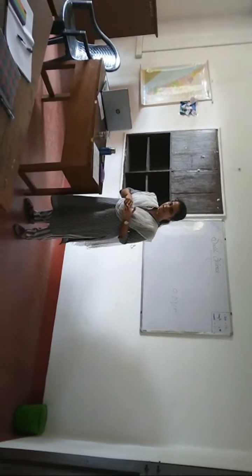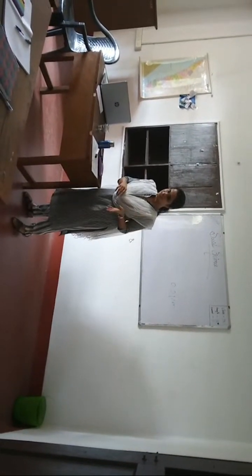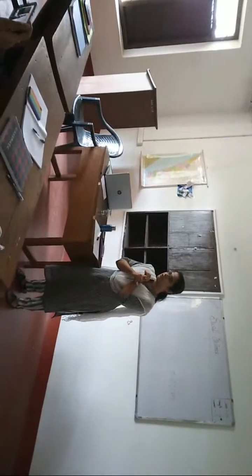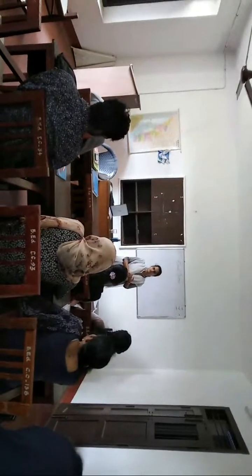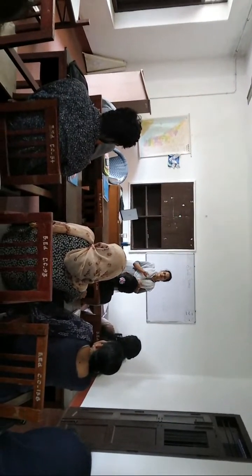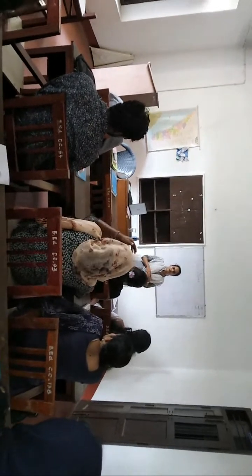Okay, is it clear? So in today's class, we have looked at four things. The first thing is the idea of condensation. Then the definition of condensation. Then the forms of condensation. And fog and mist are very similar, but they have a slight difference. We have also looked at that.